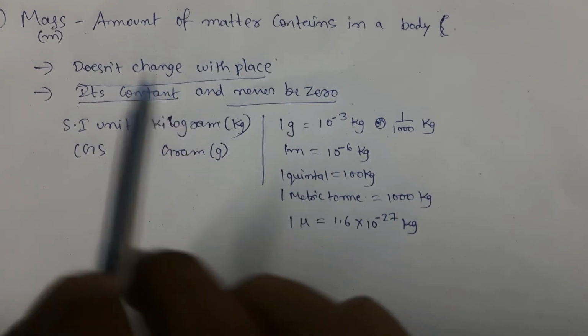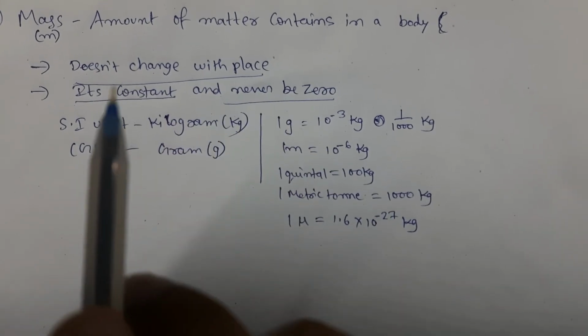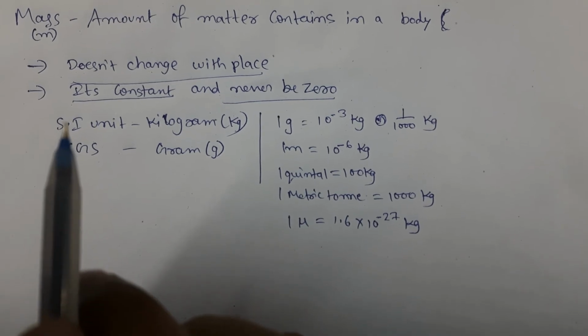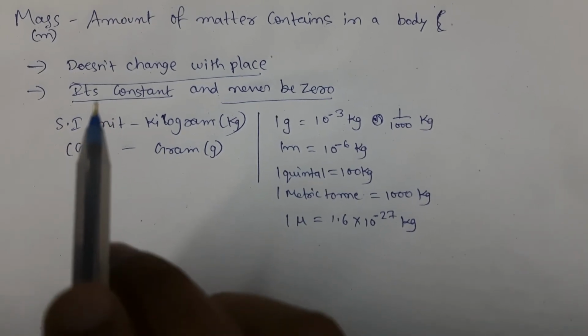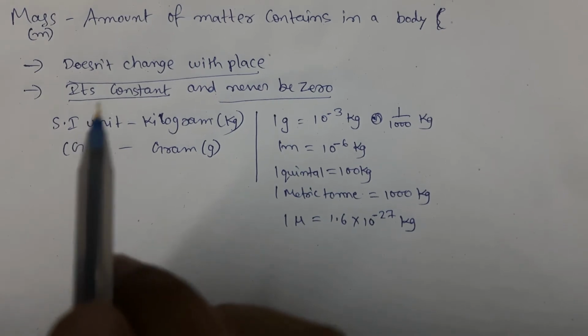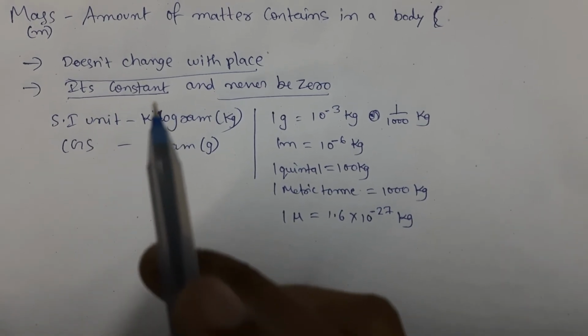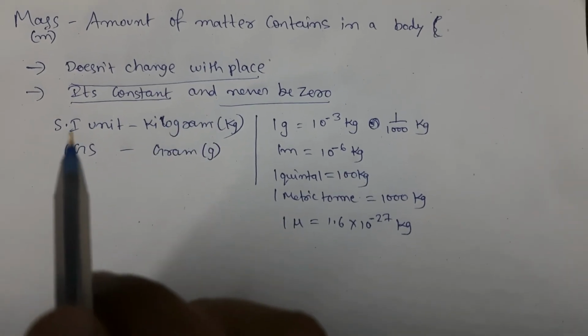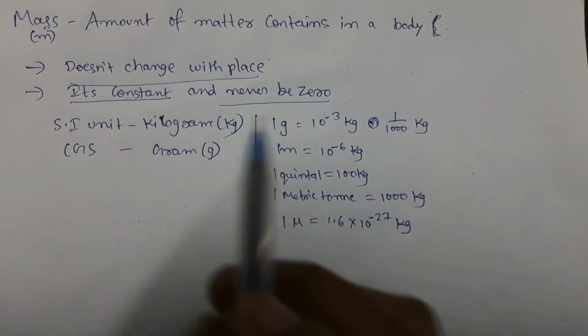So the mass does not change. Mass will remain same. Here, if you get a doubt whether mass is weight or it is different, yeah, it is different. Mass is different from weight. So we will see about weight in the coming sessions.